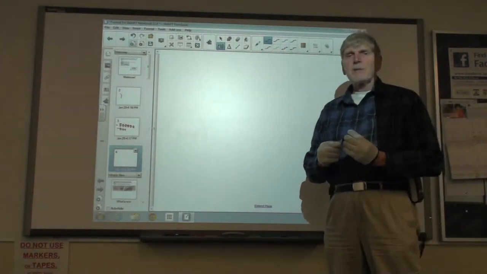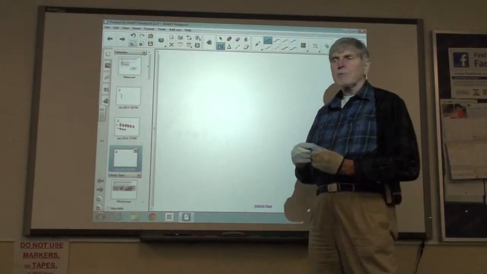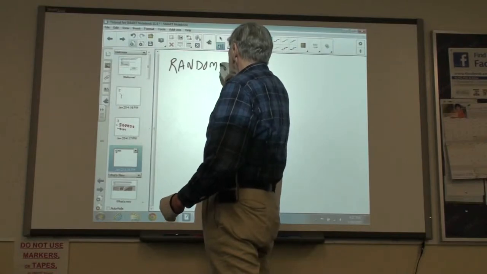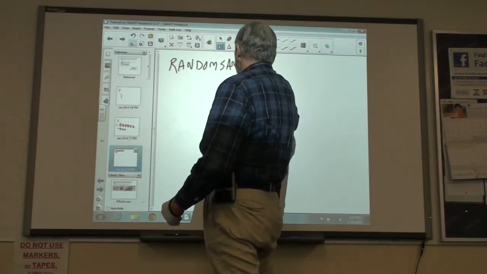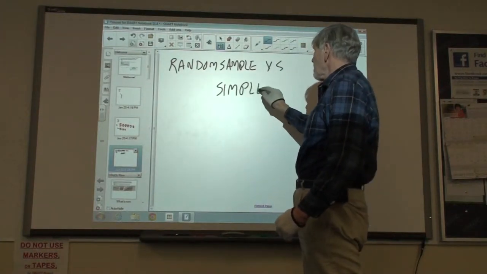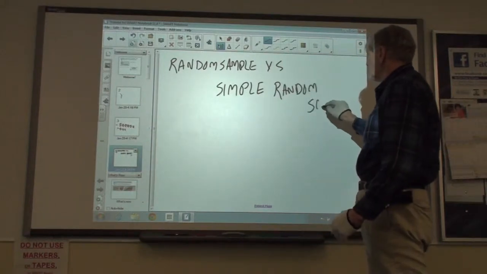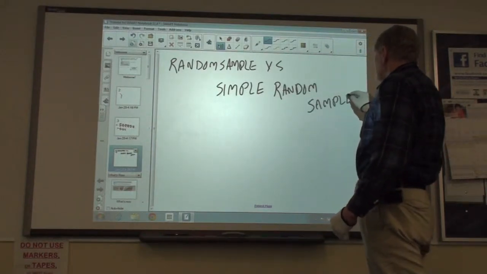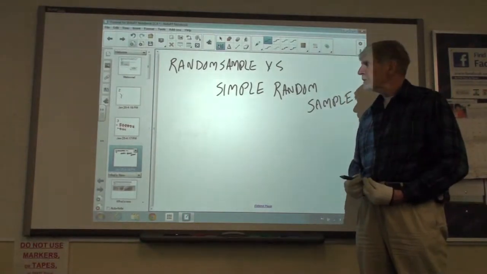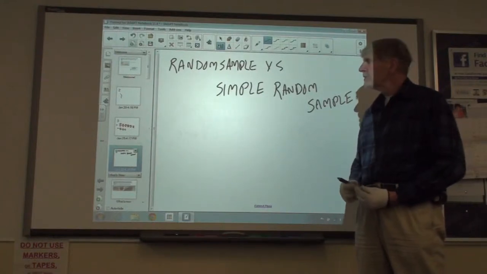We want to investigate the relationship between the concepts of a random sample and a simple random sample. We will find that the simple random sample is a much more restrictive condition and is much more difficult to satisfy than simply a random sample.